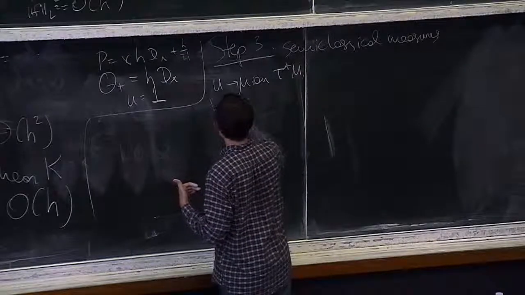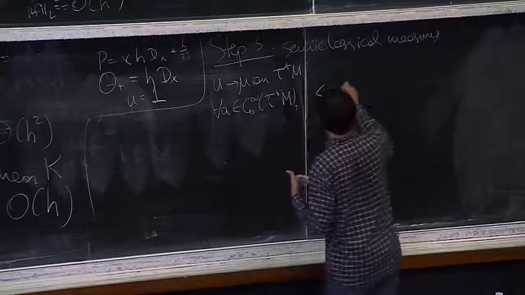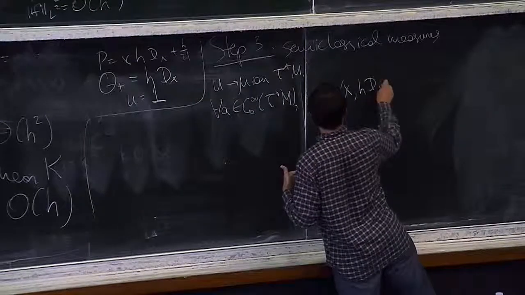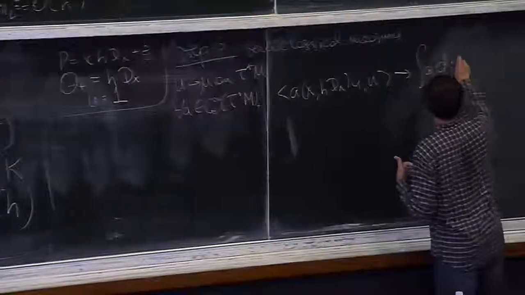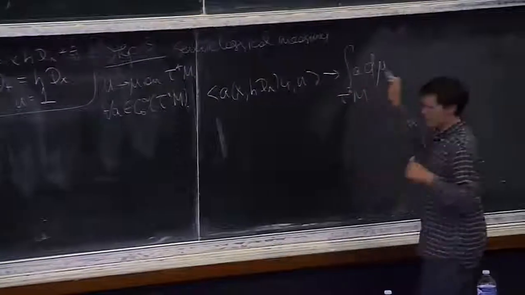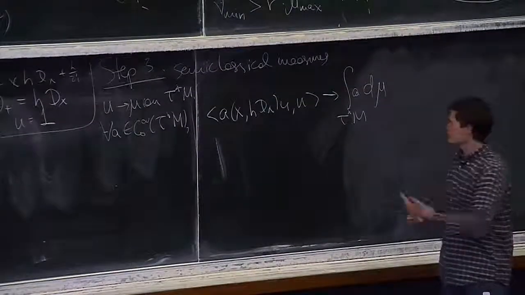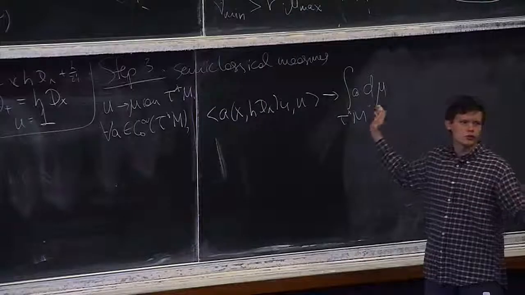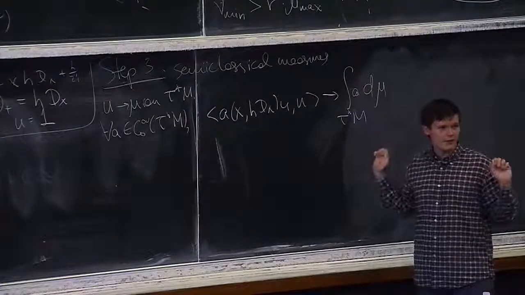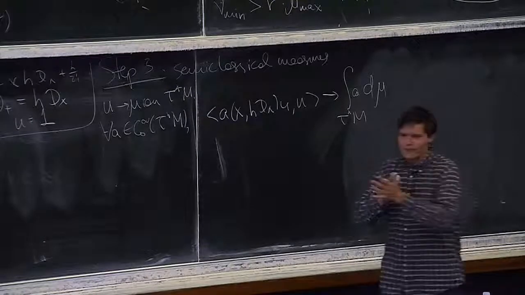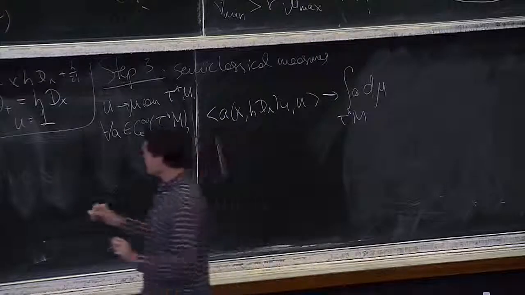So for each observable, if I quantize, it will converge to the integral of the symbol over the measure. So that's a somewhat standard part of microlocal analysis that you can actually do. You can extract a subsequence. And this measure has some favorable properties. So this measure really measures the way your solution concentrates. This measure, its support